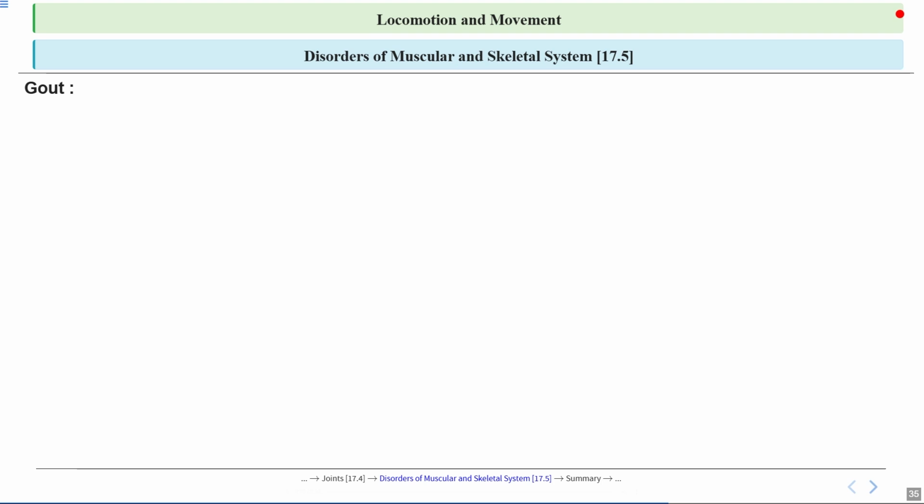Now let's talk about gout, which is a condition related to your joints and movement. It is an important example of how our body's chemistry can affect the way we move and feel. Let's explore more about it.